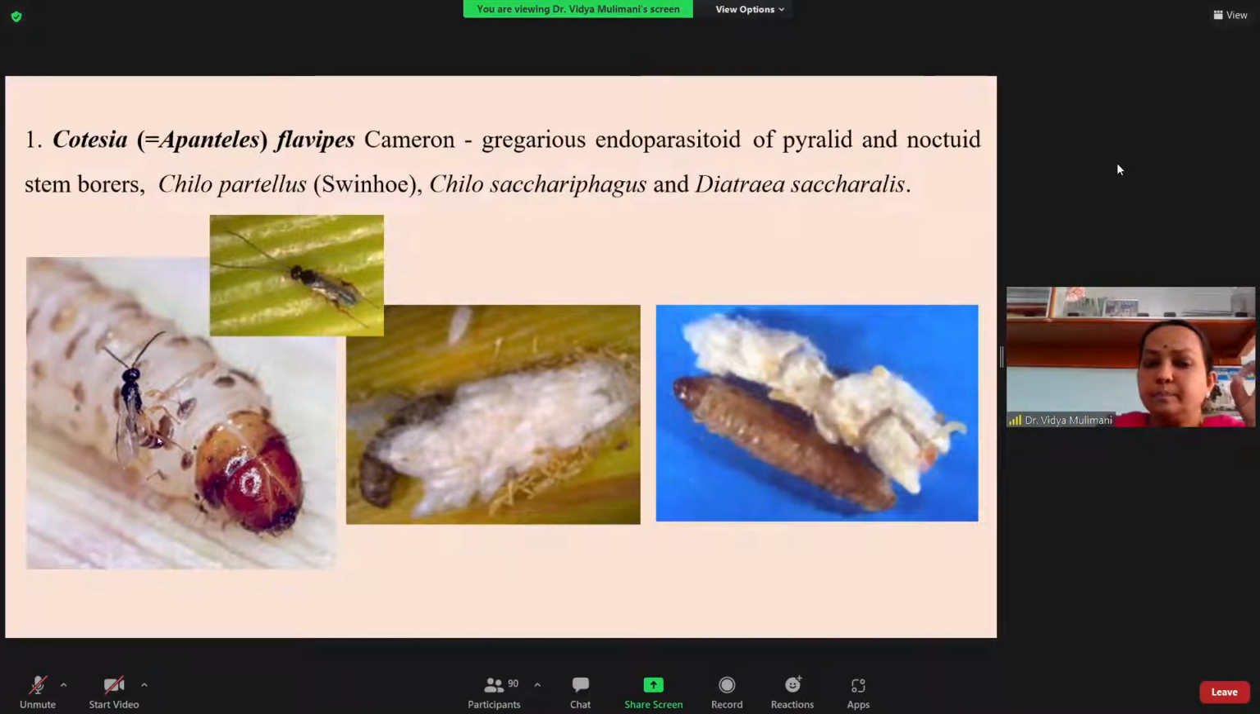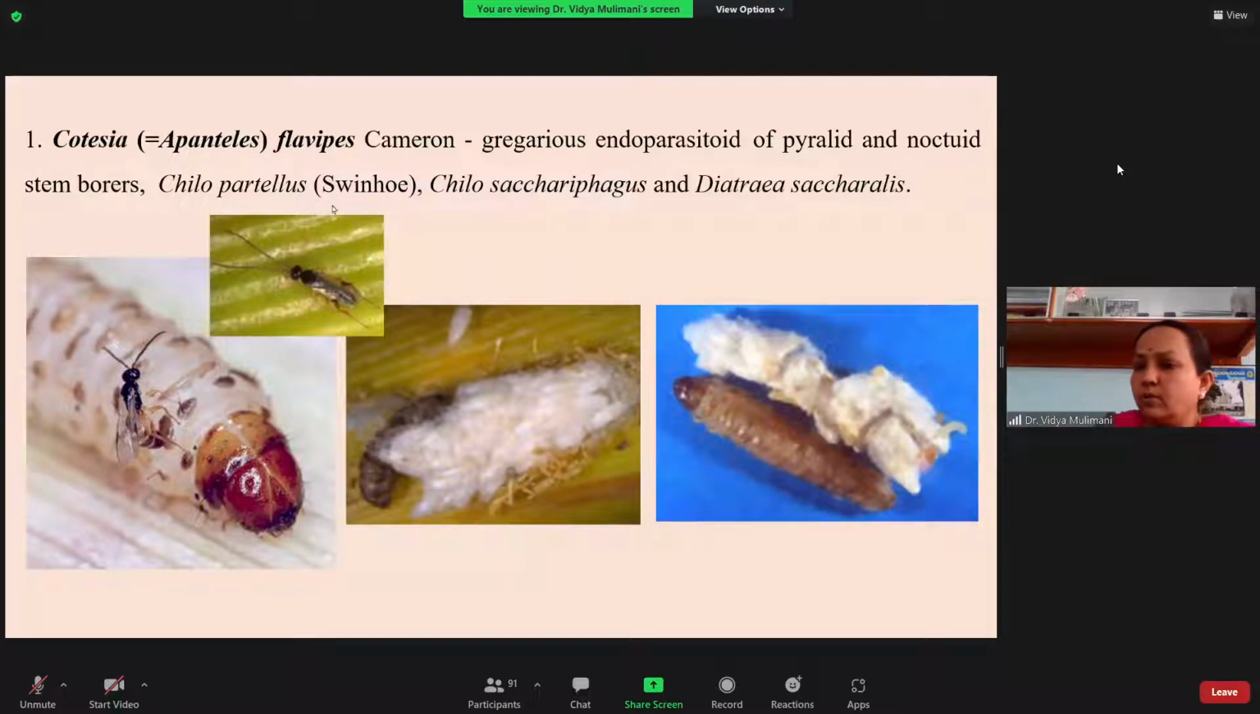So here you can see the female is attacking the caterpillar and laying the eggs. They develop internally and you can see they are coming out for pupation. So it is a gregarious endoparasitoid of the pyralid and the noctuid stem borer. We have many stem borers.